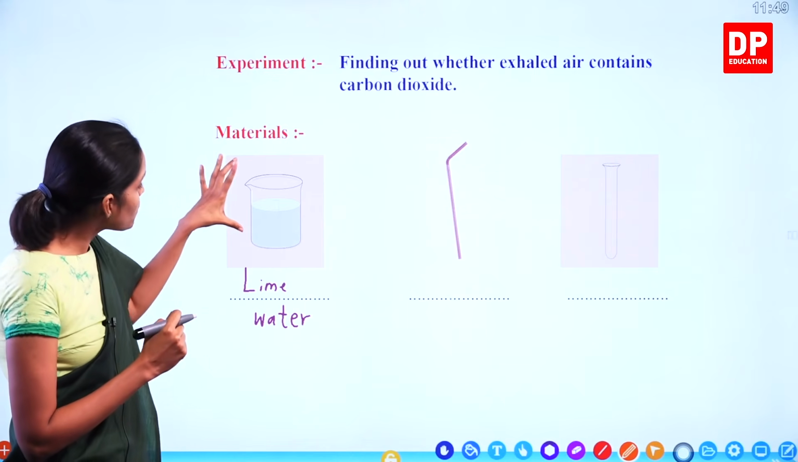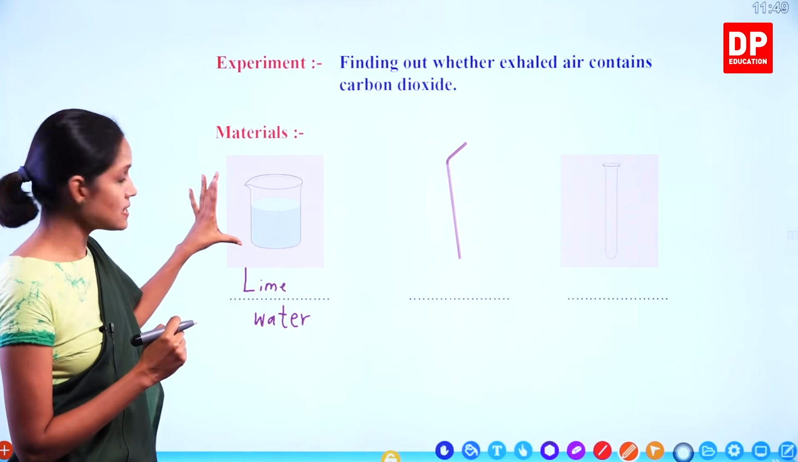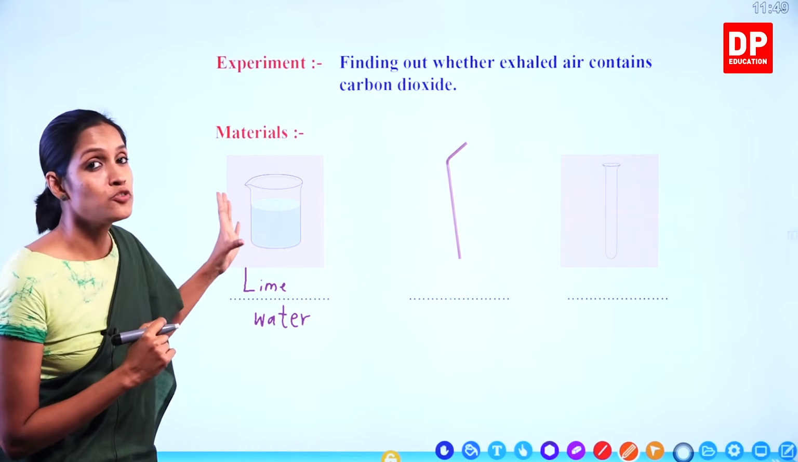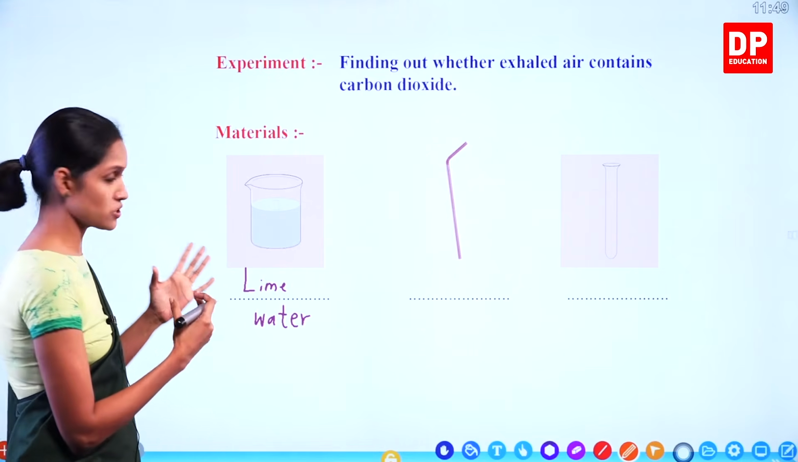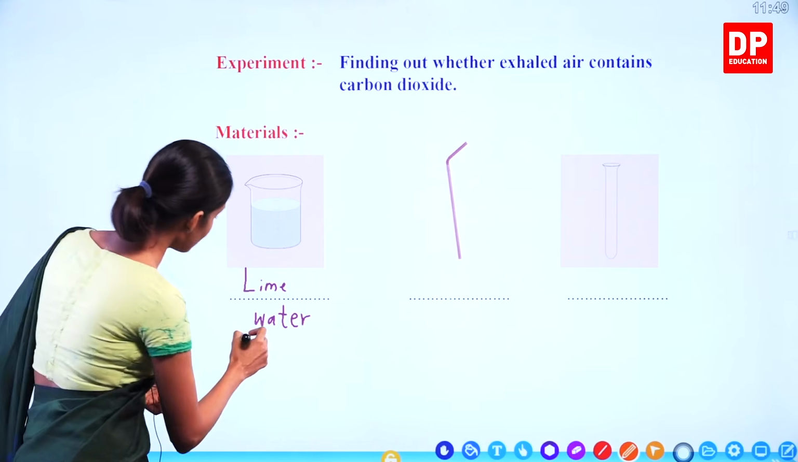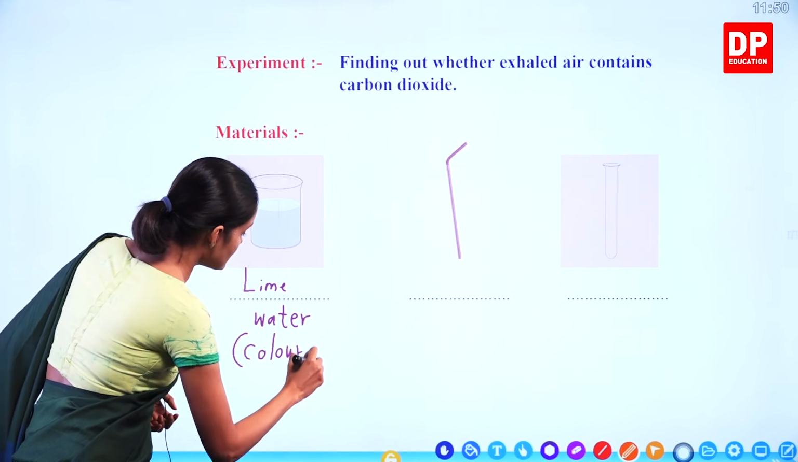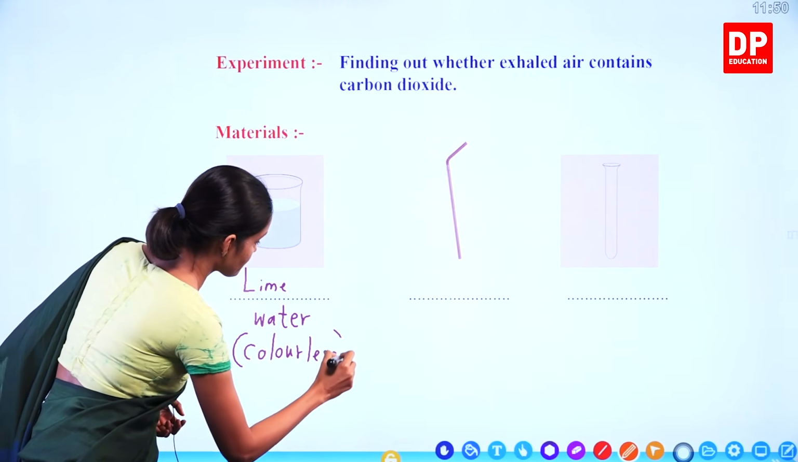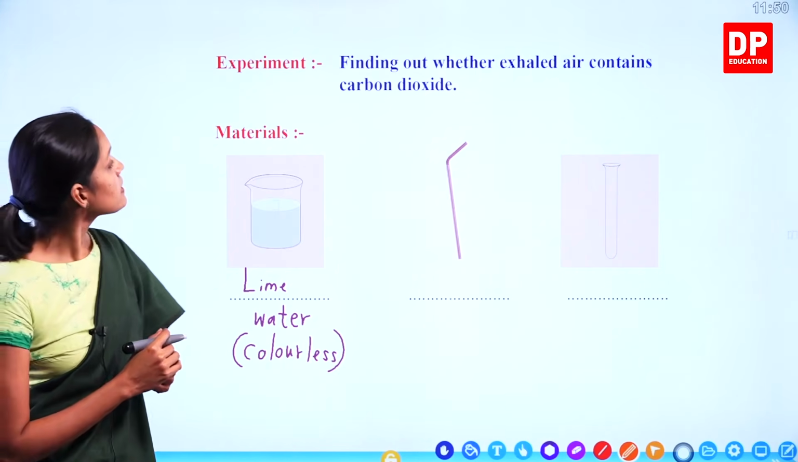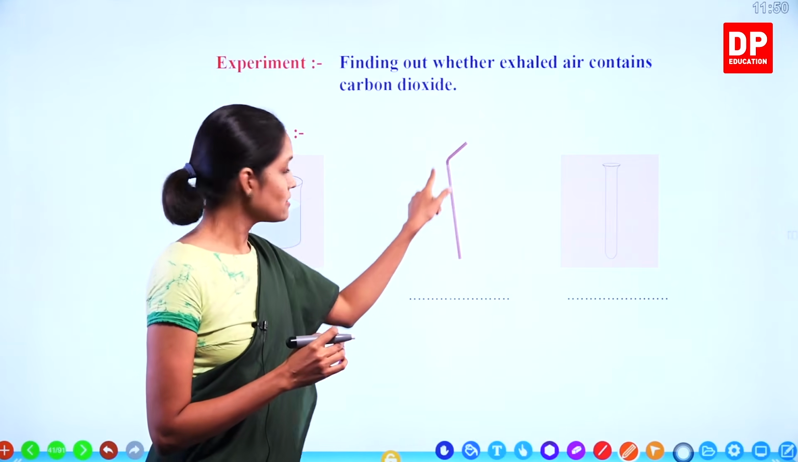Okay, so you are going to take this lime water sample here. So this lime water is colorless, just like water. When you look at it, it will just look like water. I will write it here. It is colorless. Okay. And next you need, what is this?